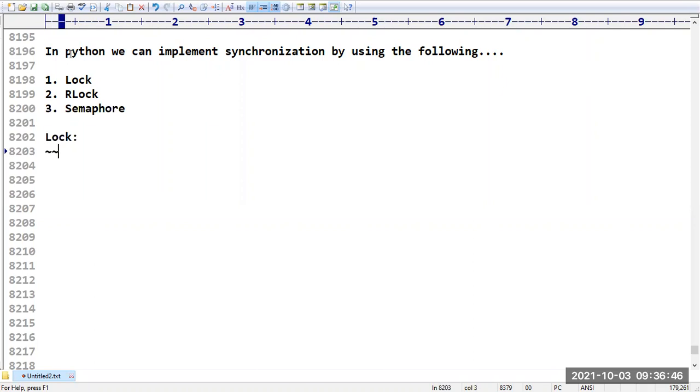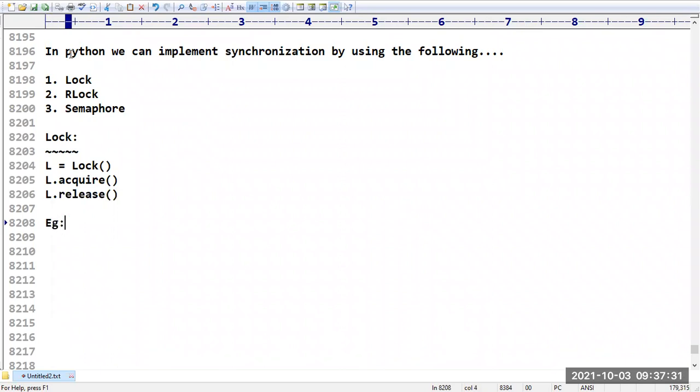What is meant by lock, and when do we have to go for locking? We get a lock object with L equals Lock, and you can set the lock by using the acquire method. Once you call L.acquire, a lock will be created on the particular resource. That means except the current executing thread, no other threads are allowed to access that resource. That concept is synchronization, achieved by using the acquire method. Similarly, we can release the lock by using the release method.